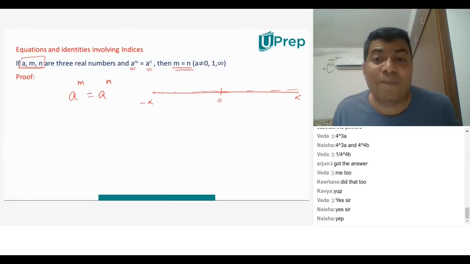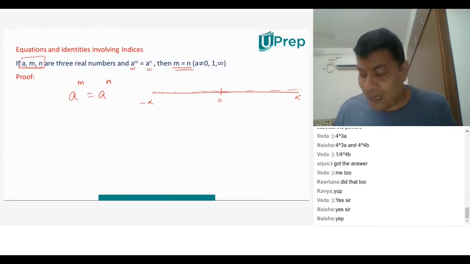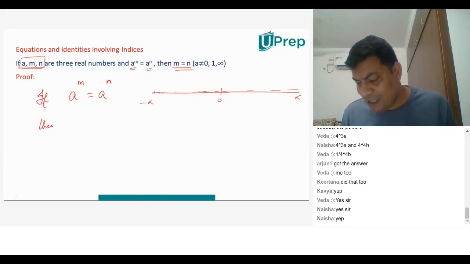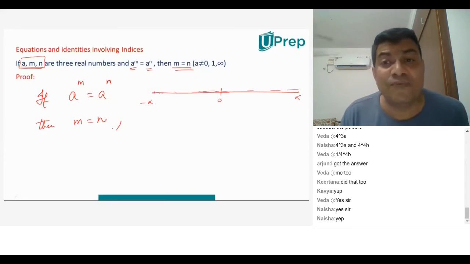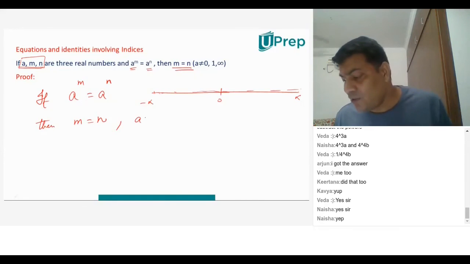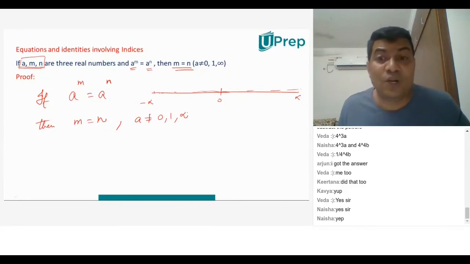And if a power m is equal to a power n, then m is equal to n, except for a not equal to 0 and not equal to 1, not equal to infinity. This is something that you should learn. Now, what is he trying to tell you? What is he trying to teach you using this formula or this particular concept?